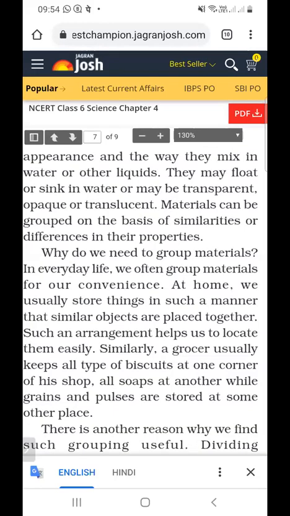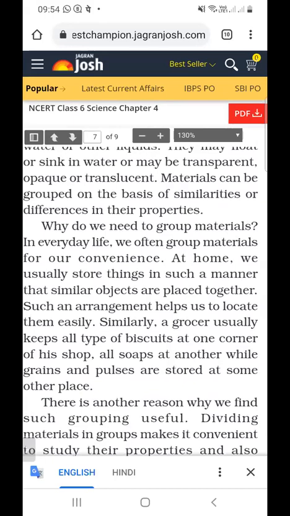Similarly, a grocer usually kept all types of biscuits at one corner of the shop, all the soaps at another, while grains and pulses are stored at some other place. So when we store things at home, we usually store them in such a manner that similar objects are placed together.